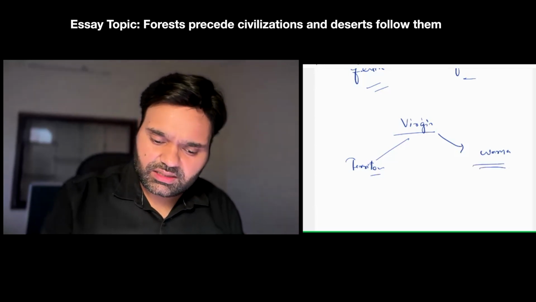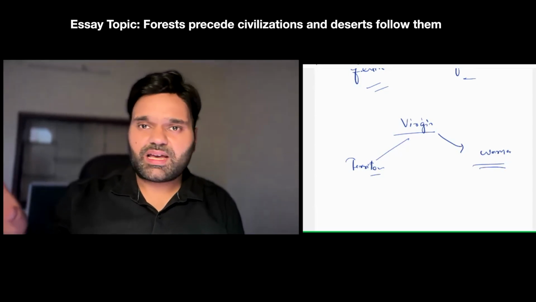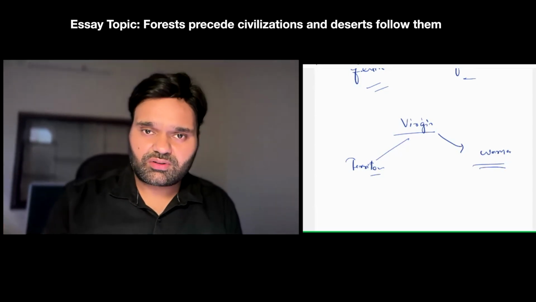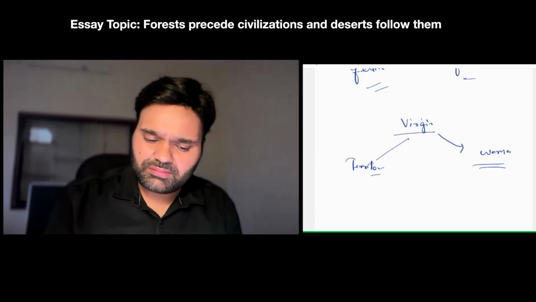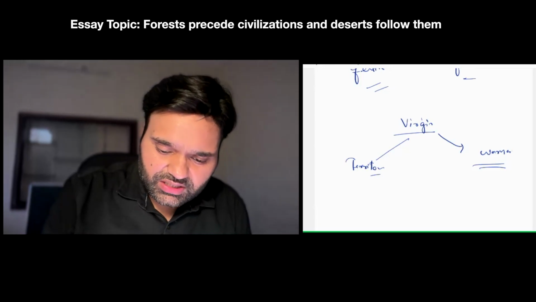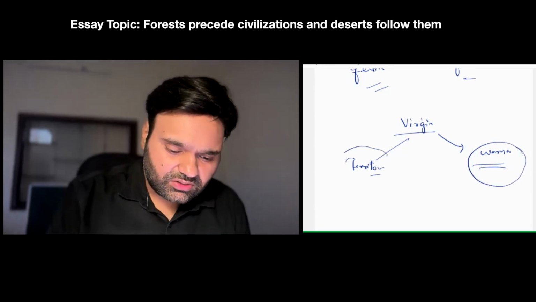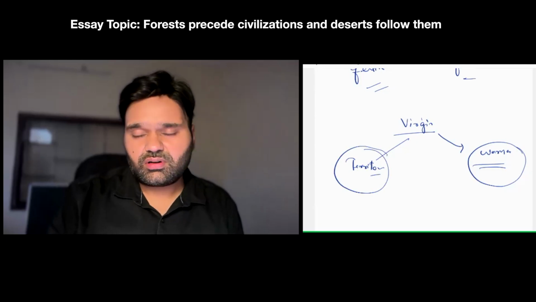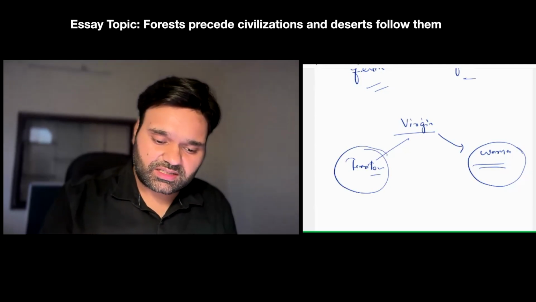In a similar way, whenever a virgin woman is there, man thinks, okay, let me marry her, or let me have children out of her, or let me capture her by deceit or by force or by consent, by any way. Man tries to take control of the life of women, much the same way as he tries to take control of the life of a territory or a natural space.